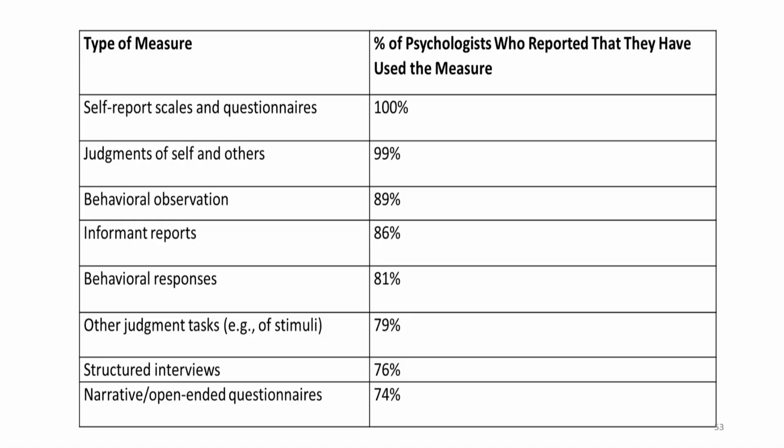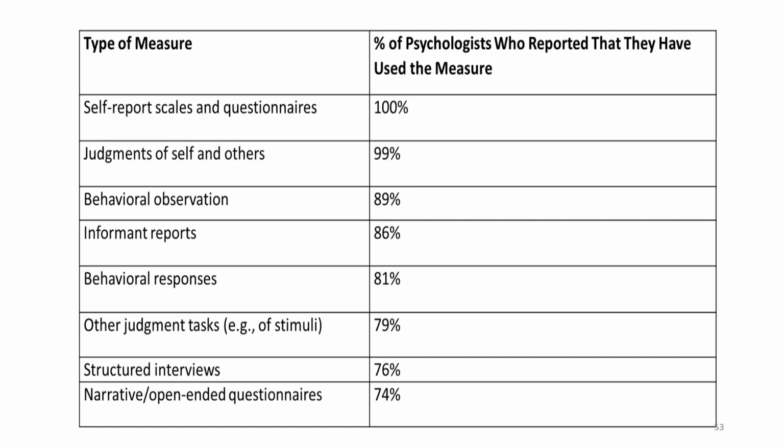Self-report scales and questionnaires were used by all personality psychologists. This is followed, in decreasing order of percentage, by judgment of self and others, which about 99% of psychologists said they use. About 89% say they use behavioral observation.